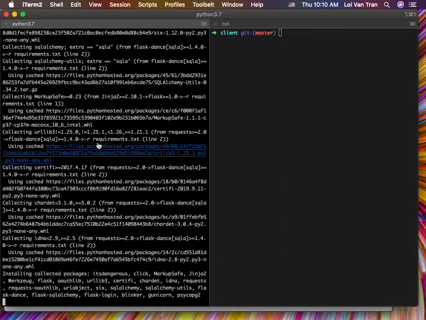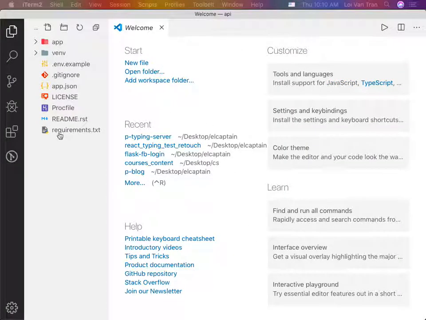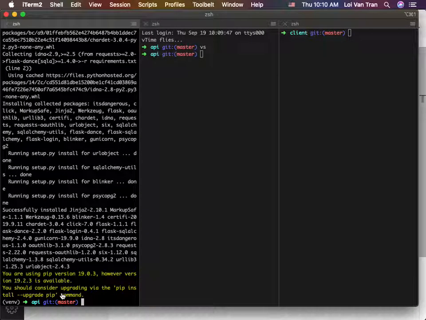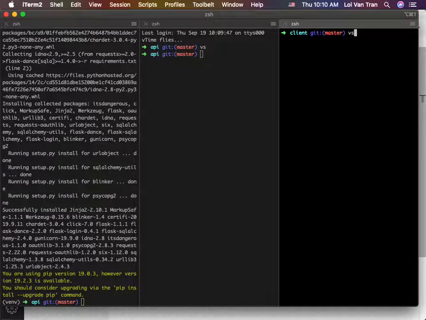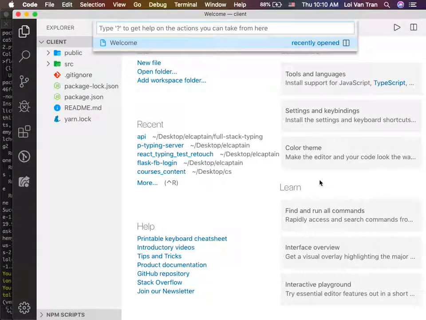This will simply look at the requirements.txt. It will read it and it'll say, hey, what are the requirements for this project? Please go download them, and we're going to be using them in just a moment. Okay. So let's go ahead and open up our client as well. And if you guys take a look at this